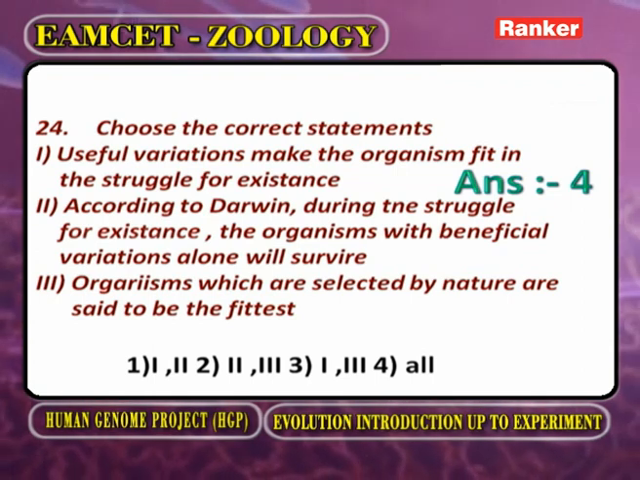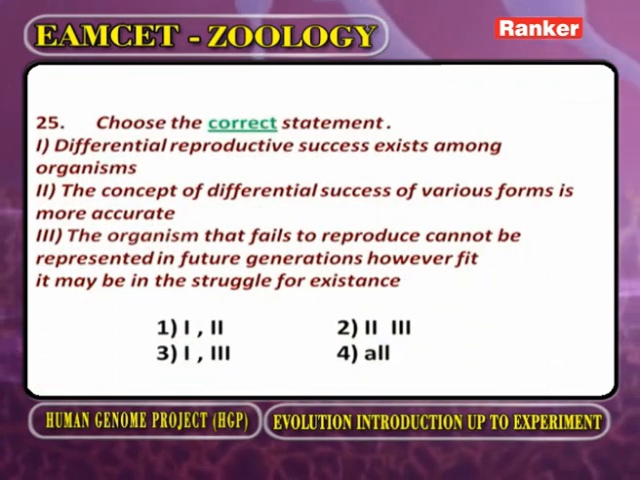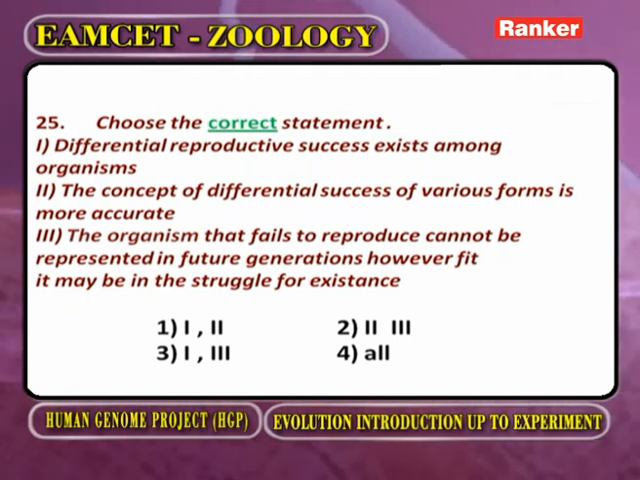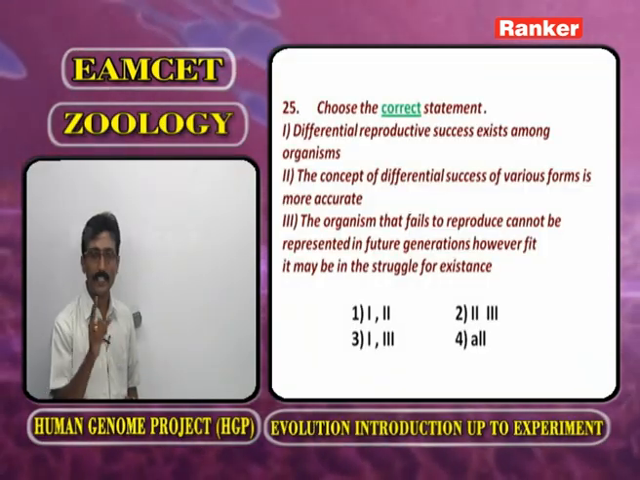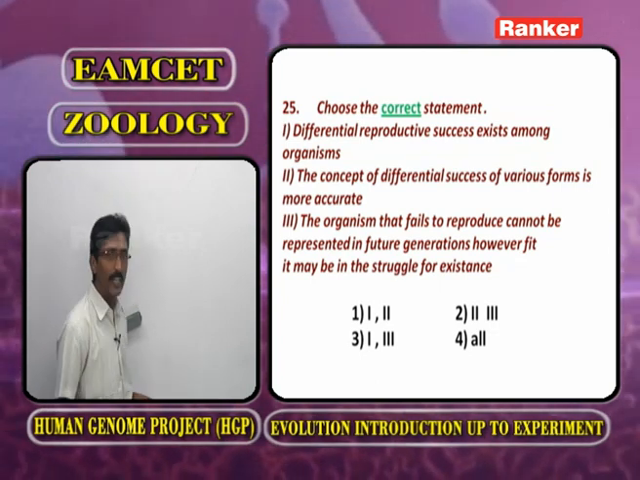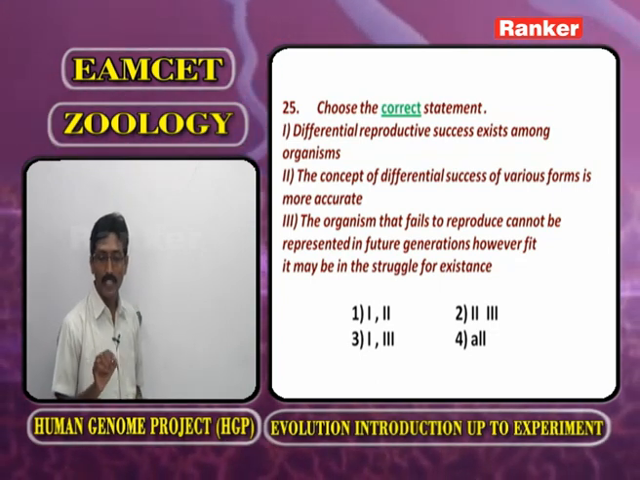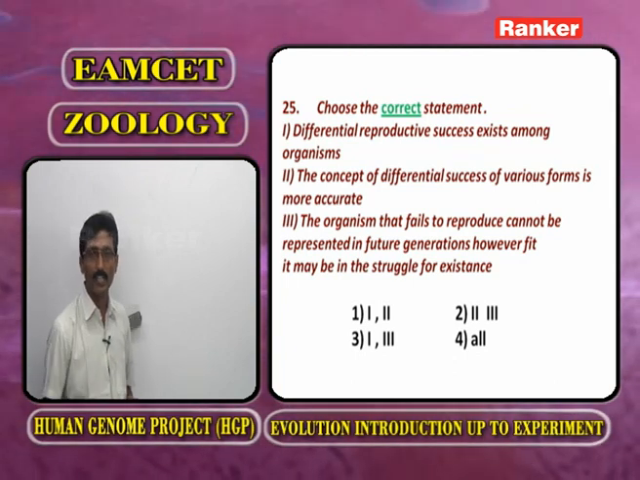Now, we go for the next question. Choose the correct statement. First, we have to discuss the statement. The first statement you have to observe: differential reproductive success exists among organisms. Now, the majority of students have a doubt regarding this statement. Differential reproductive success exists among organisms.